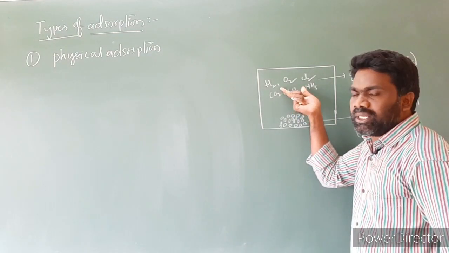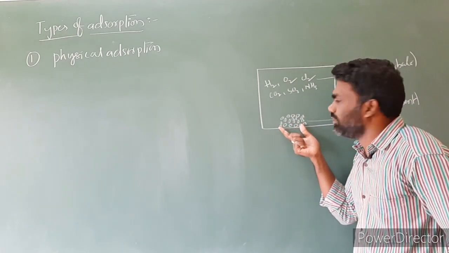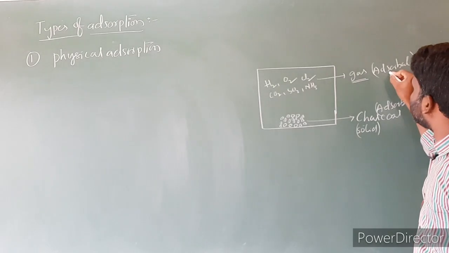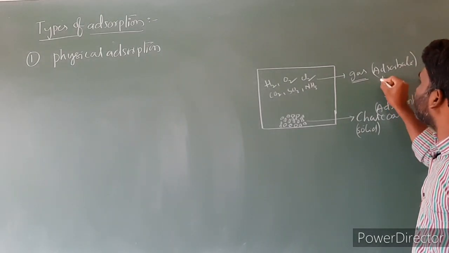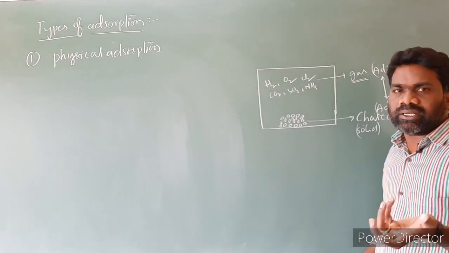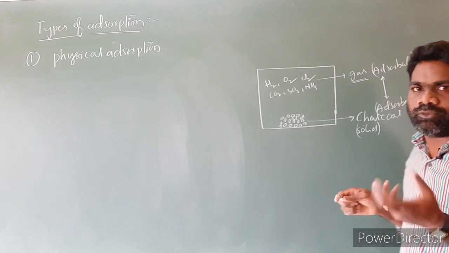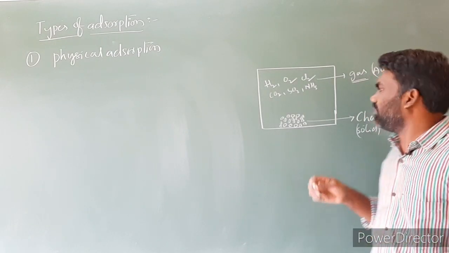Gas molecules are accumulating on the surface of charcoal. Between the adsorbent and adsorbate, nothing but between the gas molecules and charcoal, there is a force of attraction. That force of attraction is none other than a weak van der Waals force.